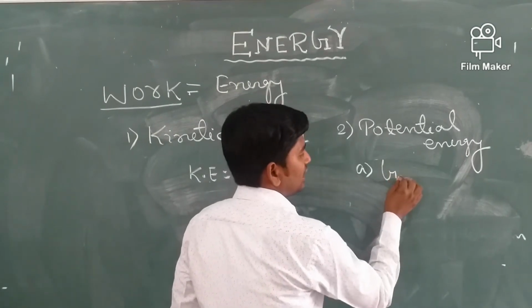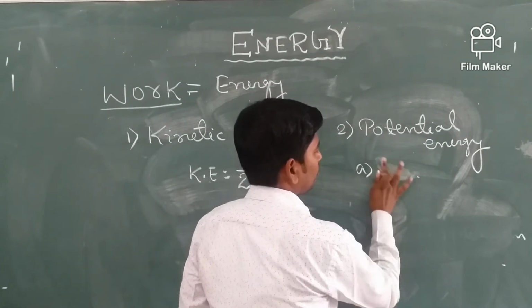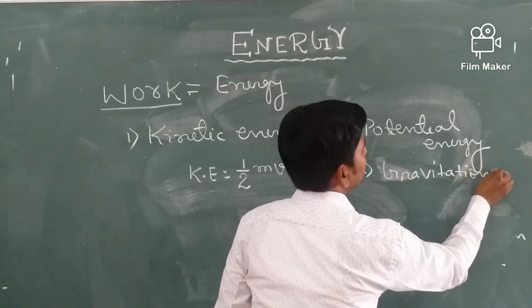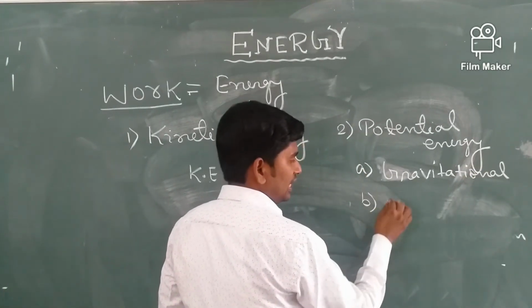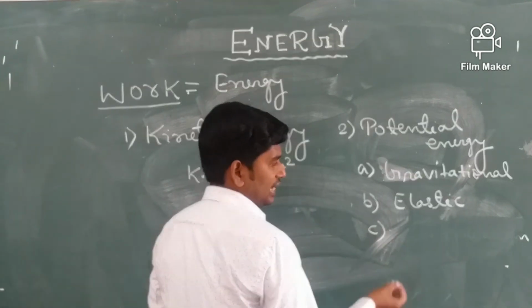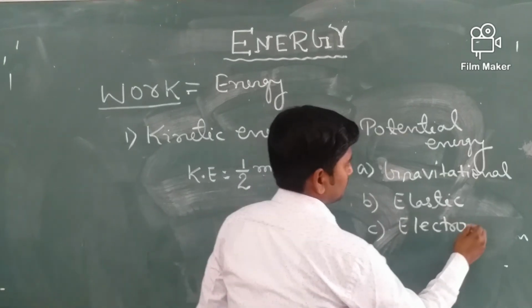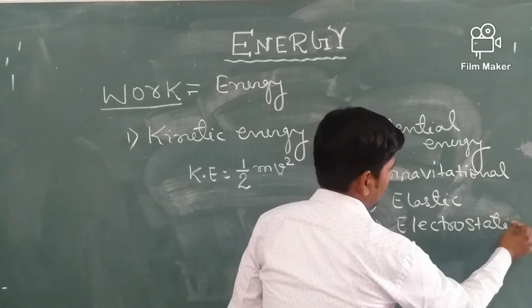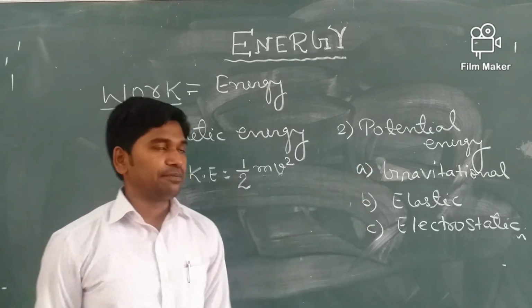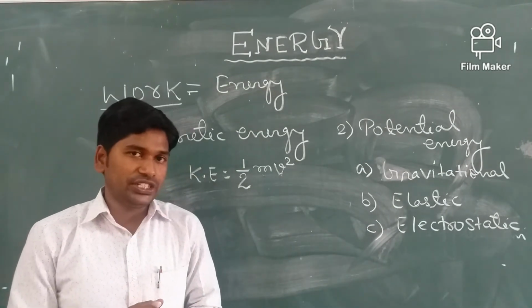The first one is known as gravitational potential energy. The second one is known as elastic potential energy. The third one is known as electrostatic potential energy. So potential energy is of three types. First, let me explain about gravitational potential energy.